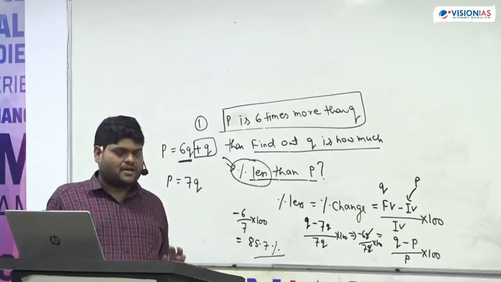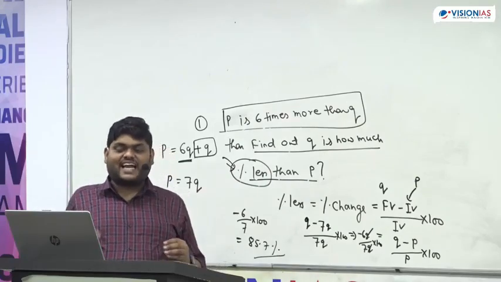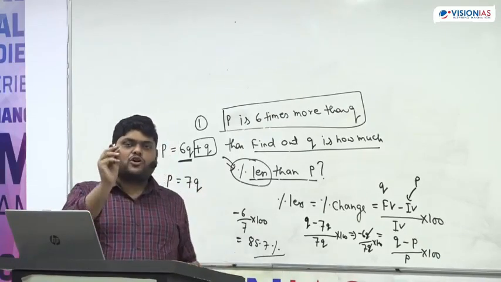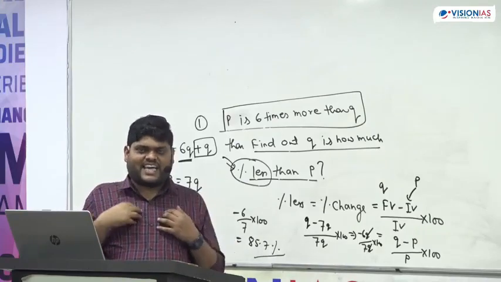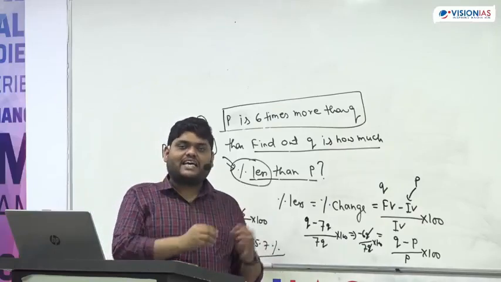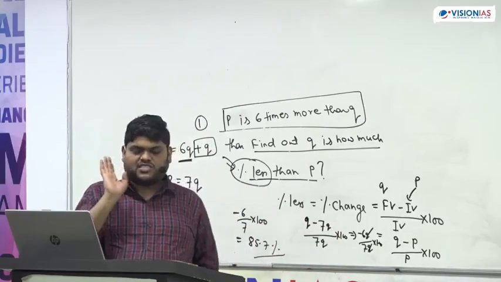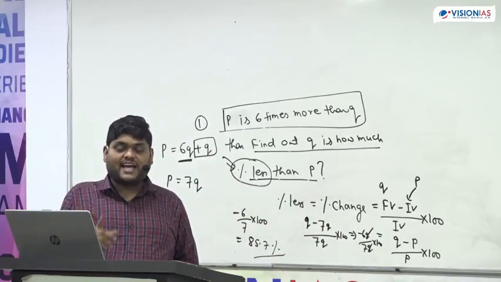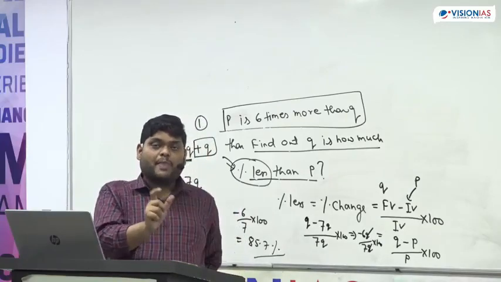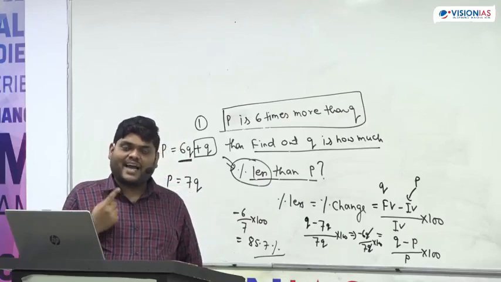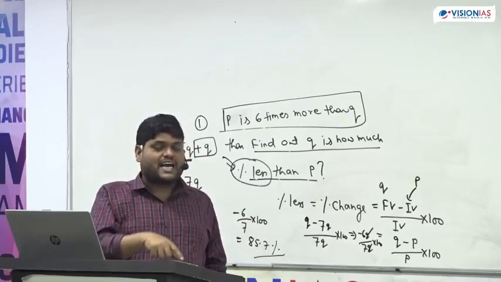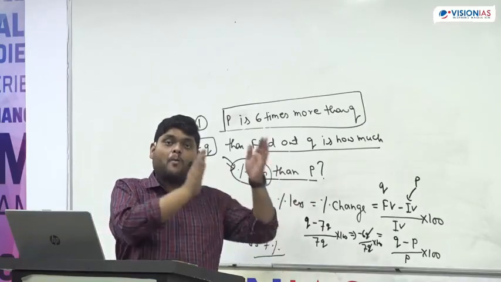A student is asking, sir, if a statement is, my salary is 6 times of your salary. So the simple meaning is, suppose I'm saying my salary is 6 times of your salary. If your salary is 1 lakh rupees, my salary becomes 6 lakh rupees. This is the simple meaning of the first statement. The second statement is, my salary is 6 times more than your salary. So 6 times more, that means if your salary is 1 lakh, my salary becomes 7 lakh. Why? Because my salary is 6 times more than your salary. 6 times means 6 lakh more than yours.